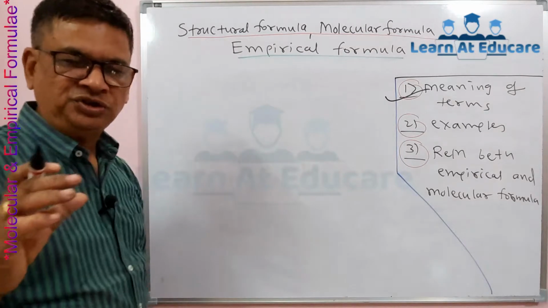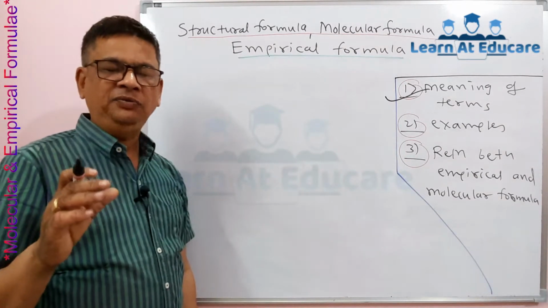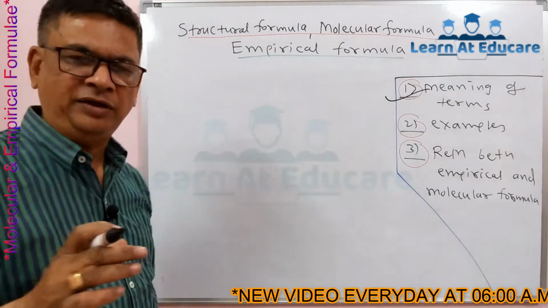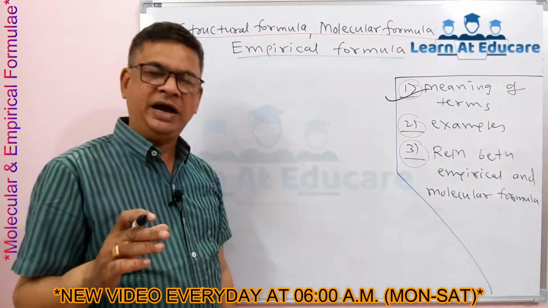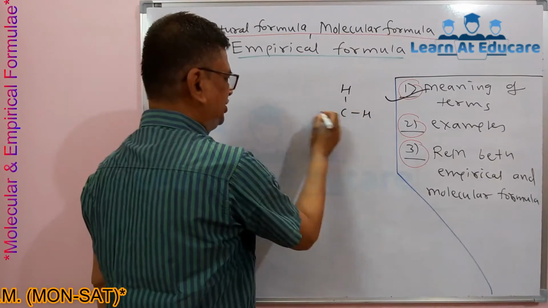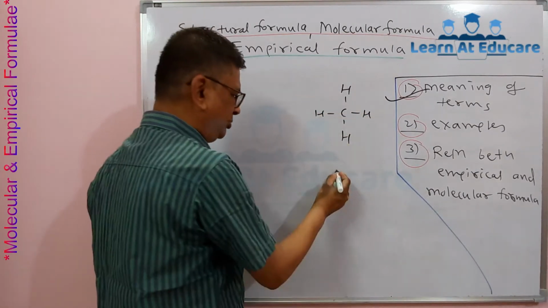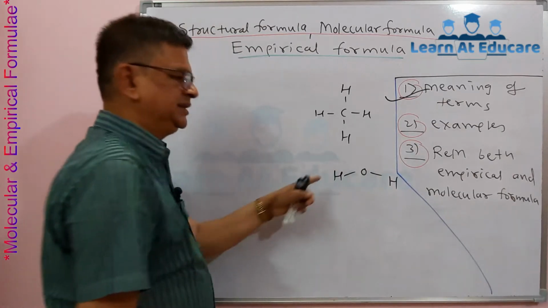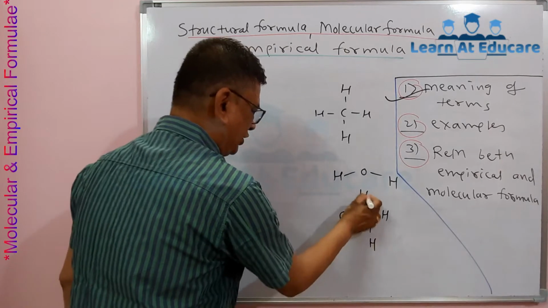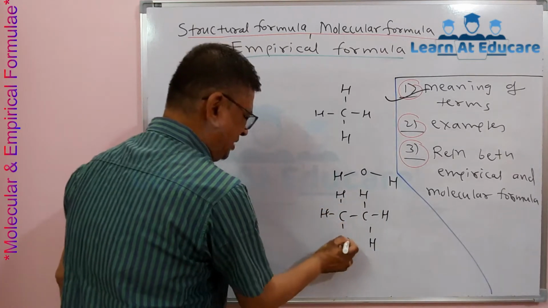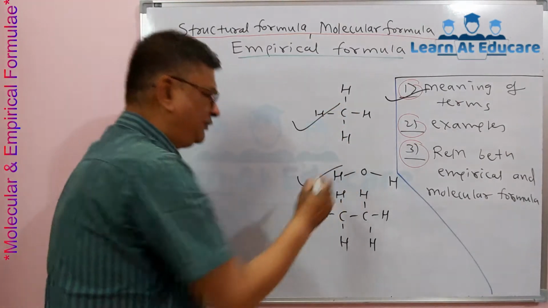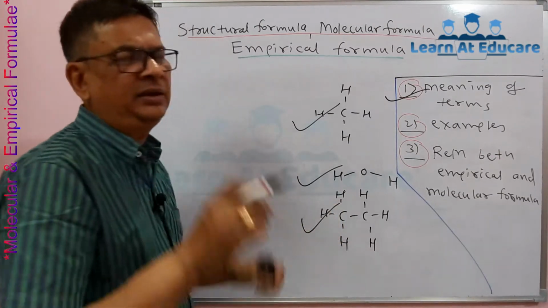Structural formula means the actual structure of that compound, meaning every atom or ion, how it is present, and how the covalent or ionic bonding is attached within the molecule or ion. That is called the structural formula. For example, the structural formula of methane is generally represented like this. The structural formula of water, HOH, is something like this. The structural formula of ethane, that is C2H6 or CH3CH3, can be represented like this. So this is the structural formula of methane, of water, of ethane and so on.